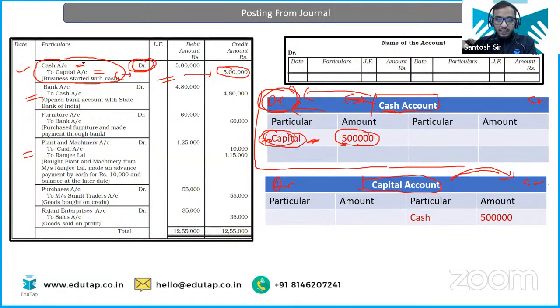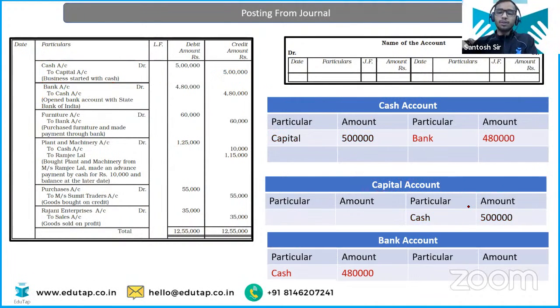Your cash is getting debited. So you will write cash on the credit side of the capital account. This represents that the capital account is getting credited by cash, by 5 lakh rupees. Clear ledger account? Everyone clear? Chalo. Let's move ahead.